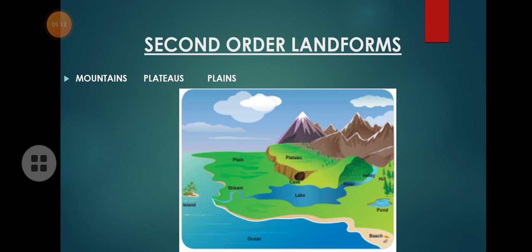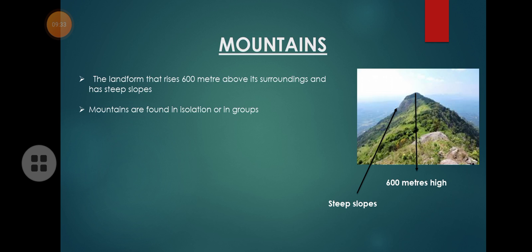Now we move into the second order of landform. First order we completed, isn't it? Continents and oceans. So the second order of landform comprises mountains, plateaus, and plains. One by one we are going to study them. What are mountains, what are plateaus, and what are plains? First we study what mountains are.